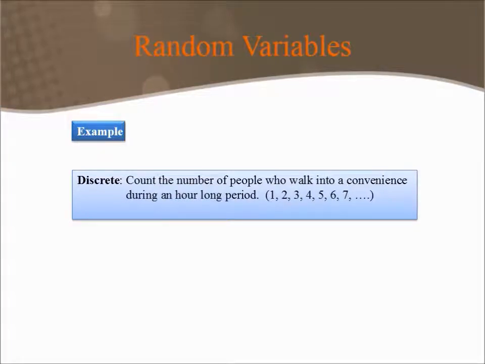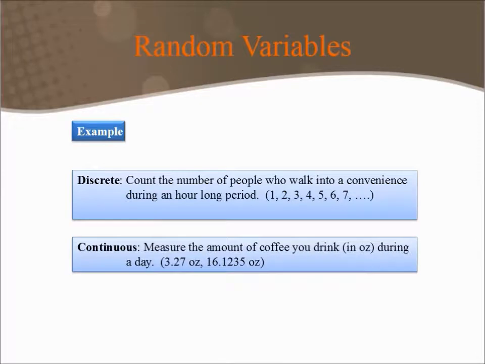Example: count the number of people who walk into a convenience store during an hour-long period. 1, 2, 3, 4, 5, 6, 7. This is discrete. Measure the amount of coffee you drink in ounces during a day. So of course, this could take on any value between two integers, so we consider this to be a continuous random variable.